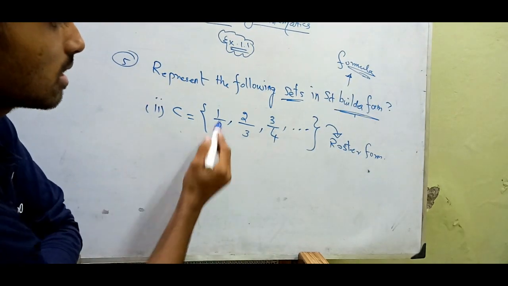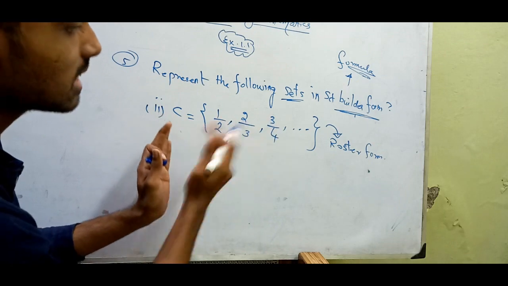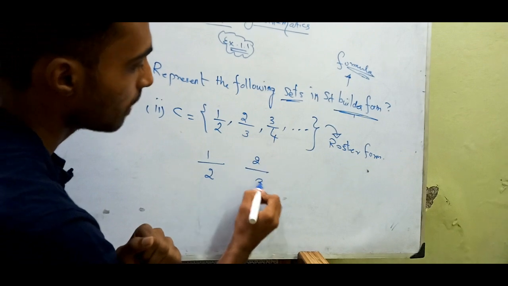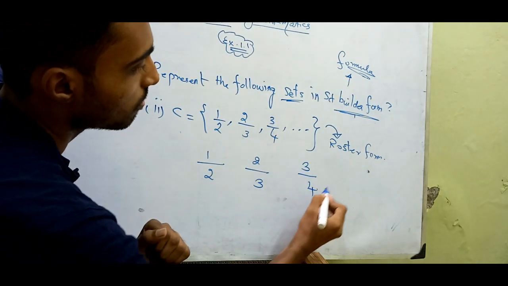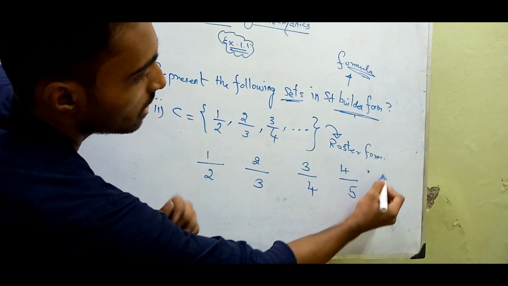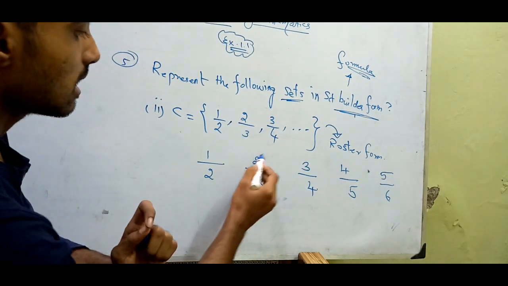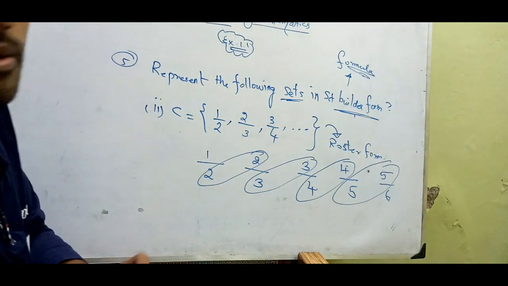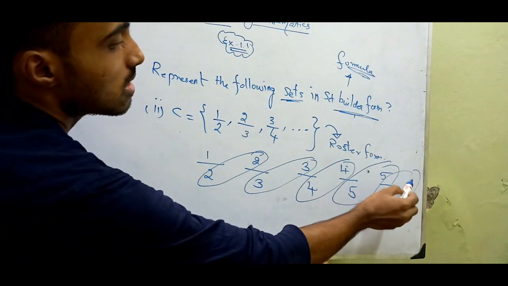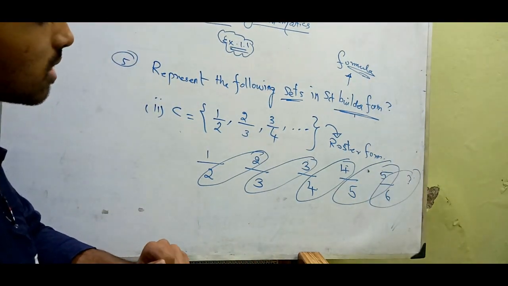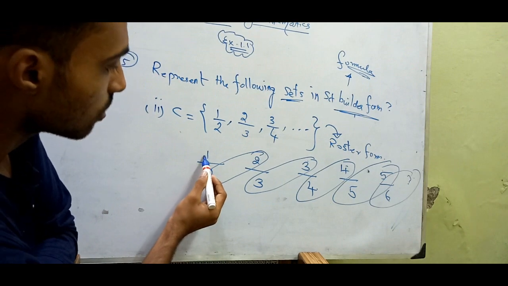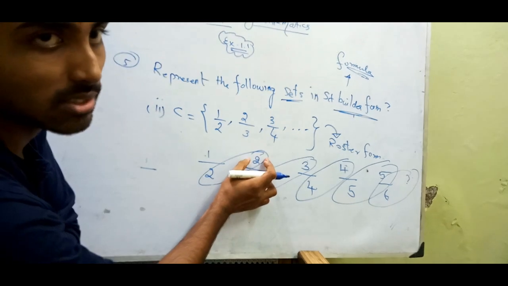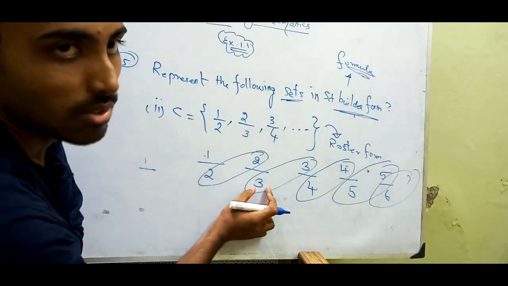Okay, keep in mind that. So let us split these numbers in different ways, like 1 by 2, 2 by 3, 3 by 4, 4 by 5, 5 by 6. See the numbers here, it is repeating, right? And so it will also repeat. 6 over 7 will also repeat. You just place 1 to the next number, and the next number will carry here again. Okay, so here we have such numbers.